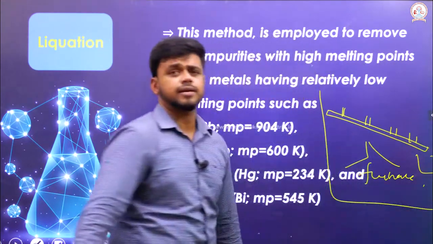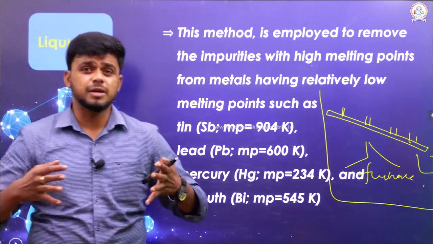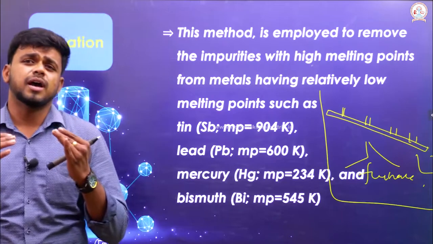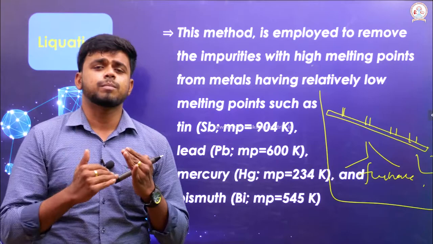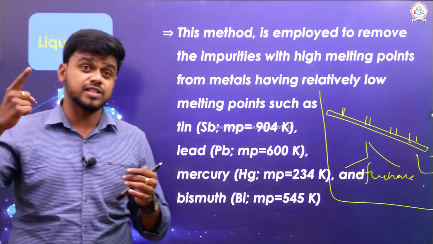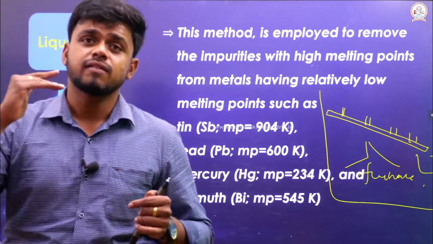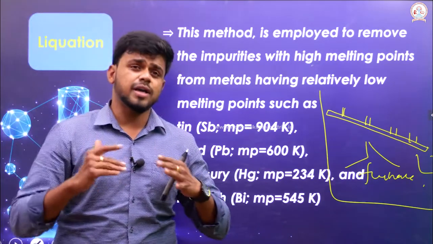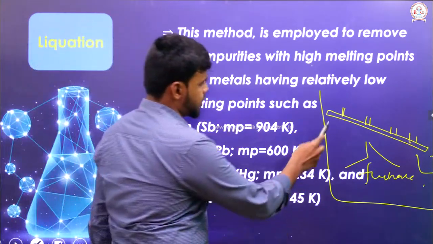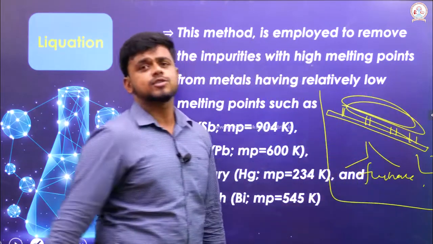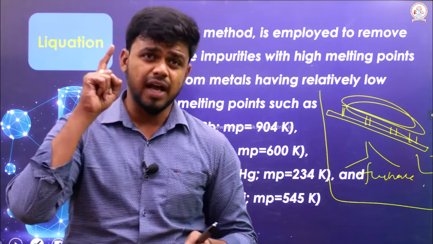Okay, what will happen there? Right. See, if we have impurities with a high melting point, with the metals which have a low melting point, I can easily separate them. The previous one we discussed with the boiling point. Here, if the metal has a low melting point when compared to the impurities which have a high melting point, I can separate with the help of this, because the impure form of a metal will be fed in this sloping earth. When it is heated, I already told you that the metal will have a low melting point.